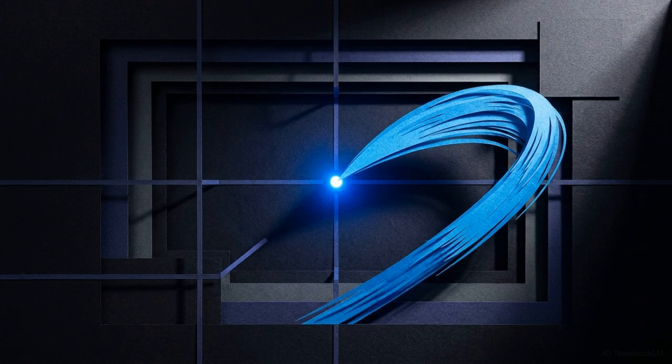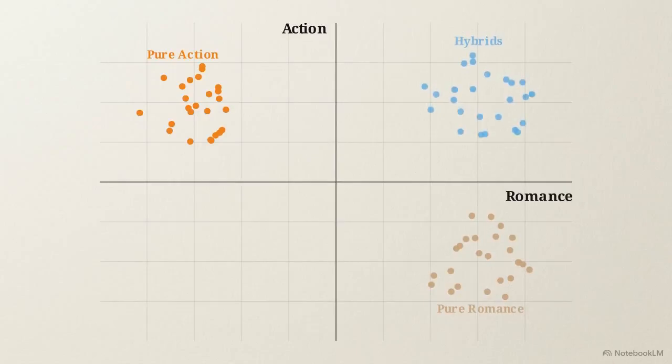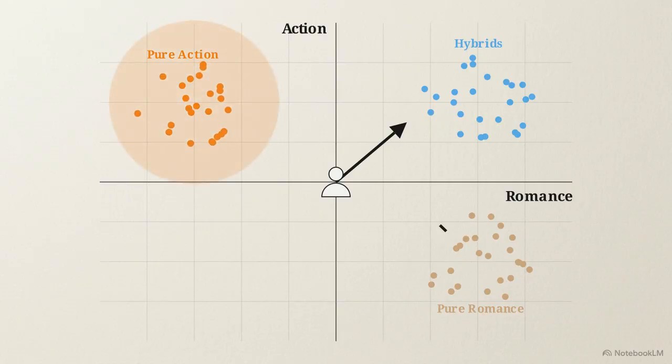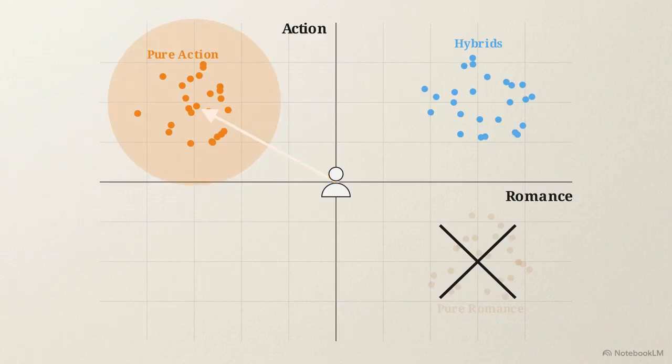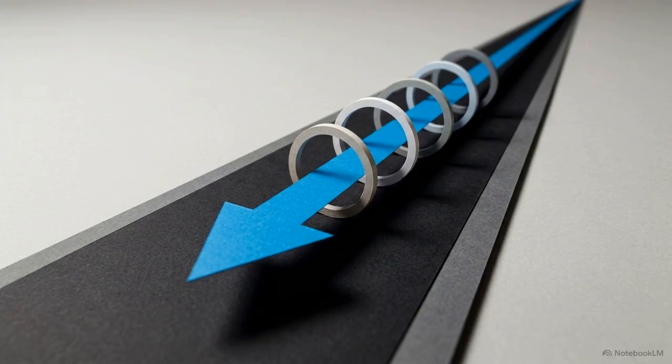Knowing a static point is useful, but intelligence requires knowing where things are going. A system needs to understand the trend of a user's behavior or the intensity of a preference. That requires a vector, a direction in space. If a user prefers action films but dislikes romance, that preference is mapped as an arrow pointing toward a specific cluster of outcomes. Measured, a vector. It is a quantity with direction.